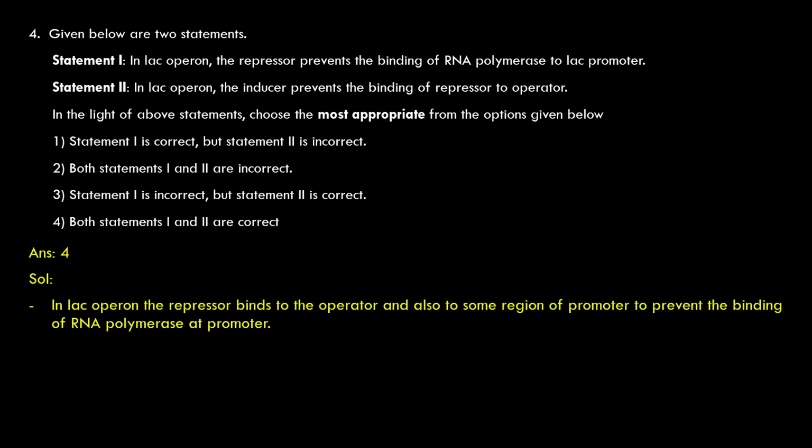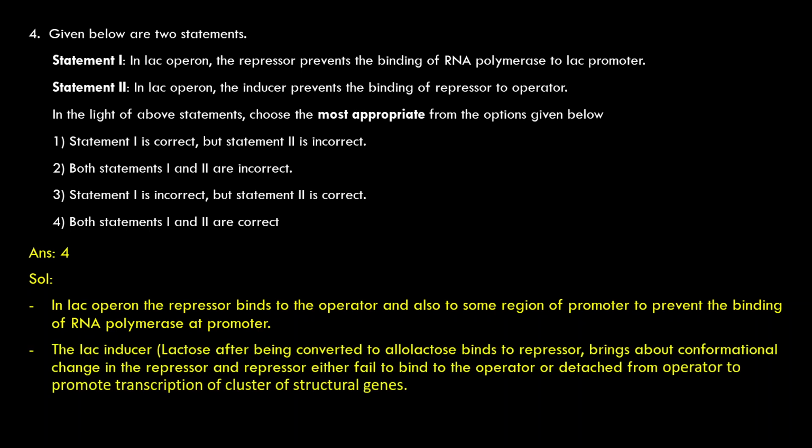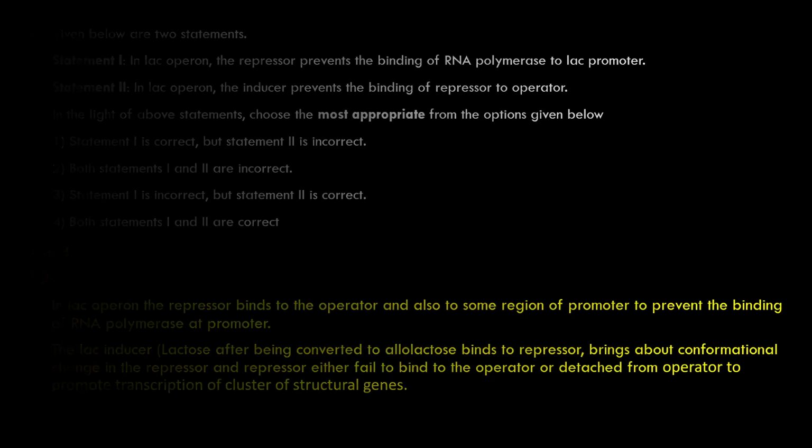Let us see the answer. Fourth one. In lac operon, the repressor binds to the operator and also to some region of the promoter to prevent the binding of RNA polymerase at promoter. The lac inducer, that is lactose, after being converted to allolactose, binds to repressor, brings about conformational change in the repressor, and the repressor either fails to bind to the operator or detaches from the operator to promote transcription of the cluster of structural genes, that is Z, Y, A genes. Otherwise, transcription is prevented.